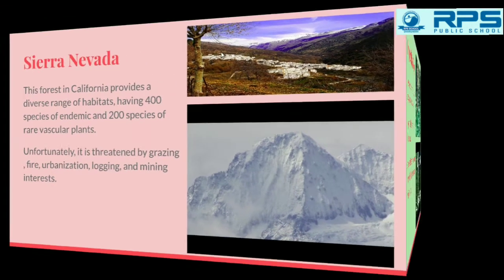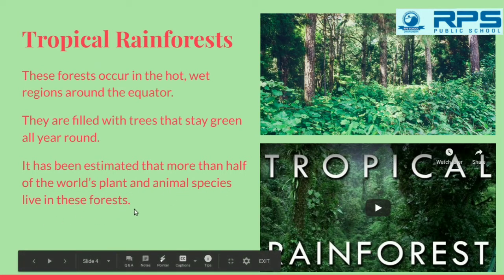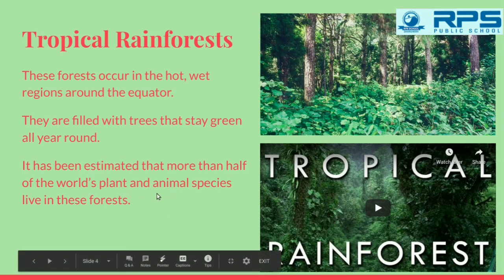Fine. Next we move to the tropical rainforest. As you can see in this picture, these stay green all year round. These forests occur in the hot, wet regions around the equator. They are filled with trees that stay green all year round. It has been estimated that more than half of the world's plant and animal species live in these forests. Children, it has been calculated that most of the plant and animal species are found in the tropical rainforest.